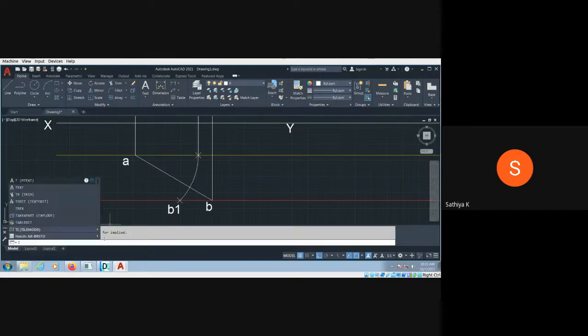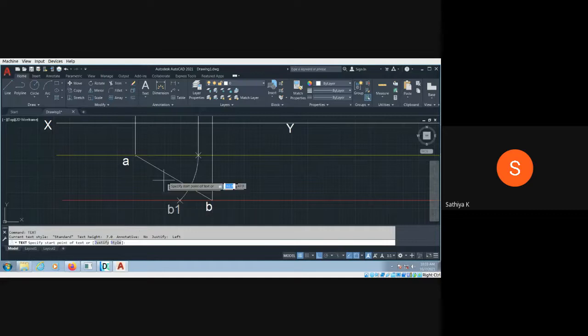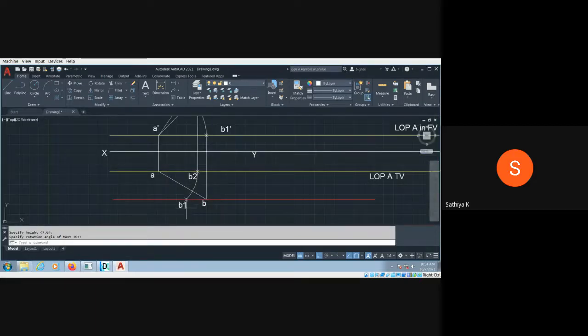So text, and select somewhere here and type B1. You have to follow the text command properly, otherwise it will not work. You have to follow the instructions properly. This is also B1. Yes, and this is B2. So don't avoid giving the same naming. Here also you can change it. Enter.